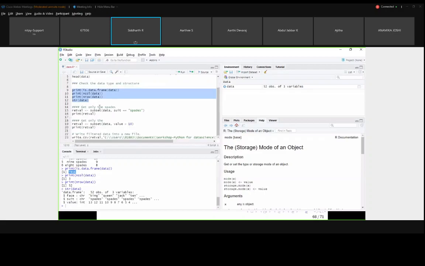So now we will see another concept, that is subsetting. Subsetting is nothing but getting a part from the data. In your data set, you may not need all the data at once, right?